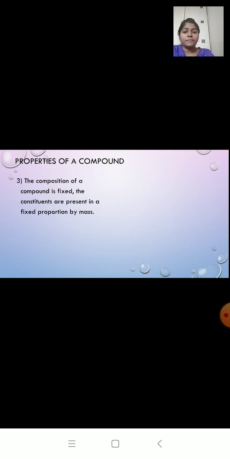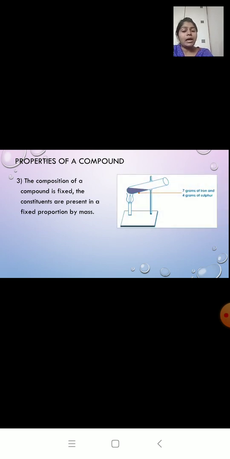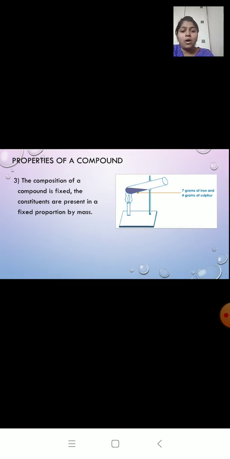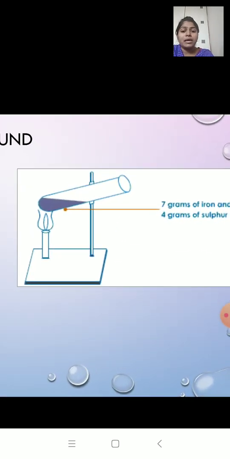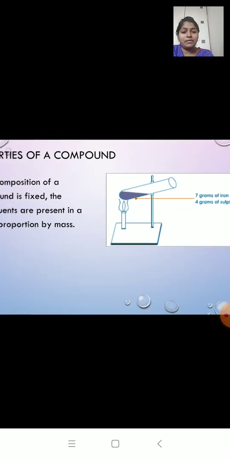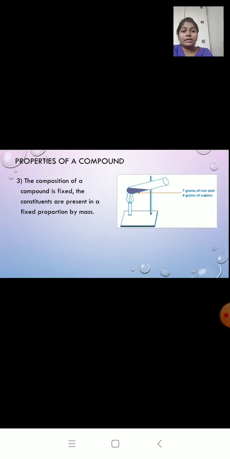Third property: the composition of a compound is fixed. The constituents are present in a fixed proportion by mass. Now, to prepare the iron sulfide compound, we take 7 grams of iron and 4 grams of sulfur and they are heated.